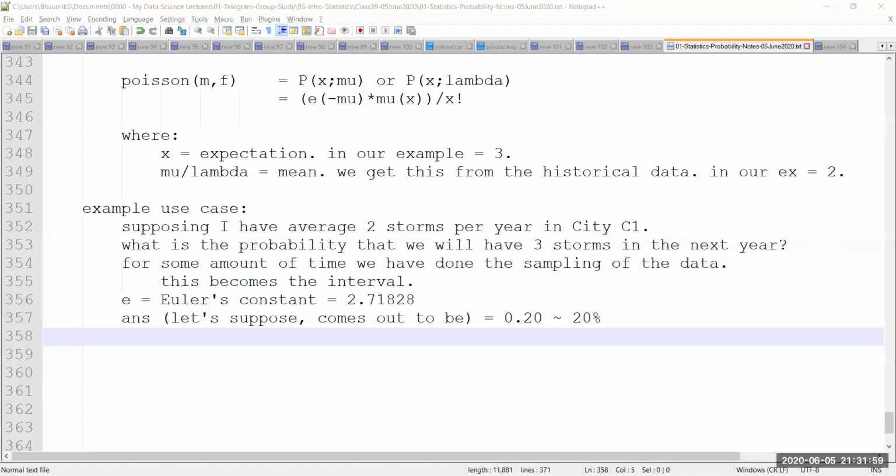And then I'm trying to figure out the probability of exactly 4 customers, right? That is my X value, so the value of X is equal to 4. The value of lambda or mu is equal to 6. I know the value of E, the Euler's constant taken from the natural log, which is 2.71828. So I can clearly figure out the value. In this way, I can calculate this and figure out the probability.